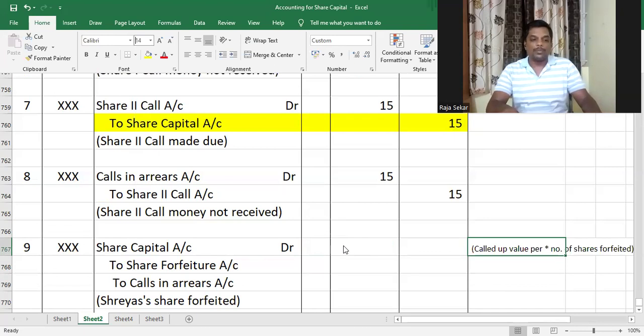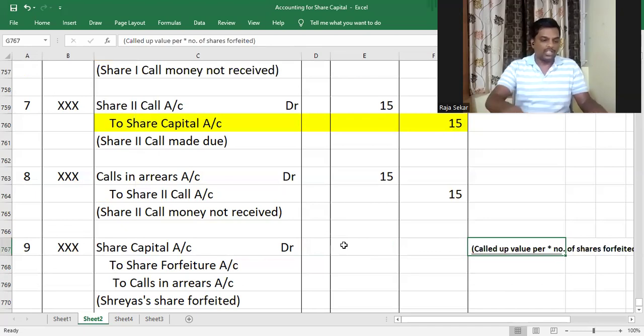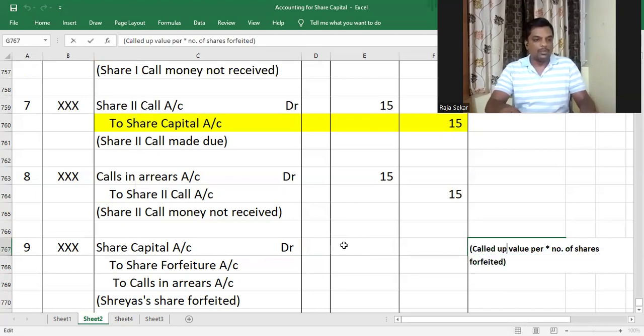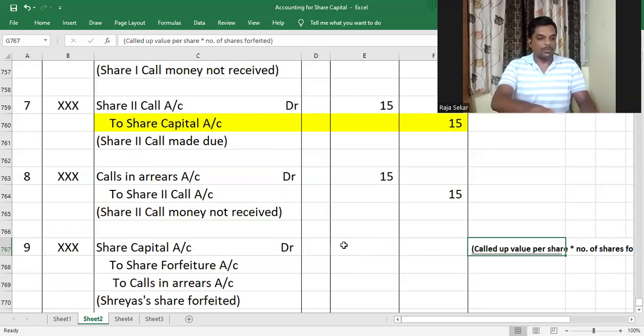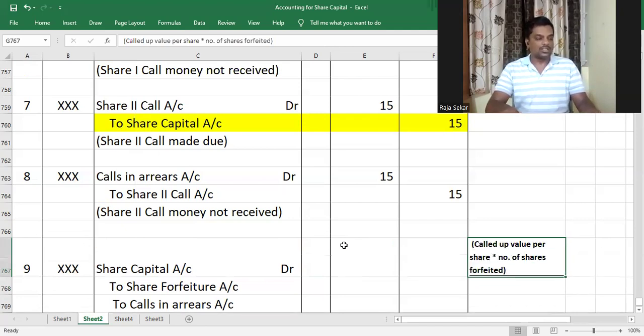So what is the called up value per share in this question, my dear children? The called up value per share is 100 rupees because we made all the calls. Am I right or not, my dear children? We made all the calls. Am I right or not?